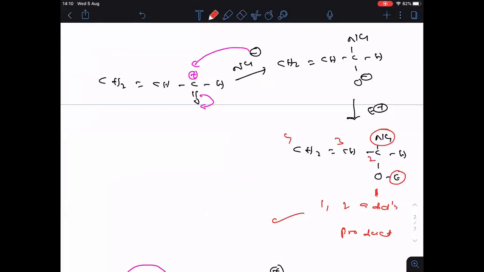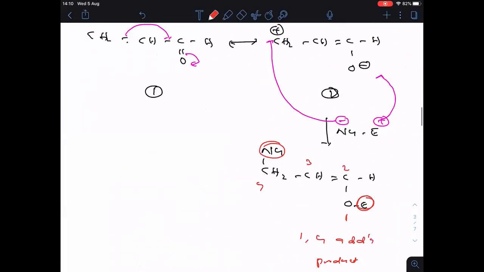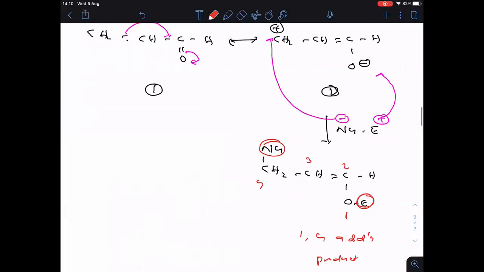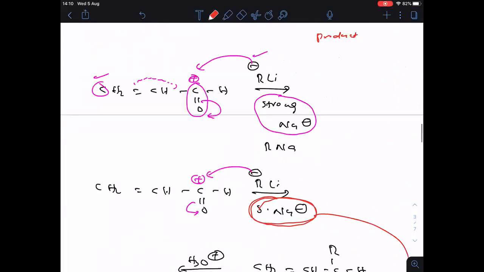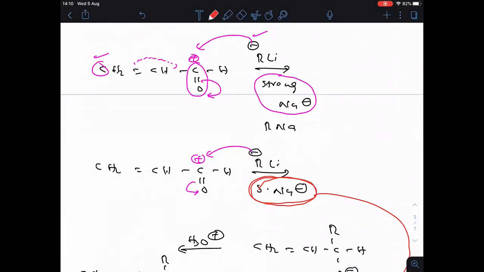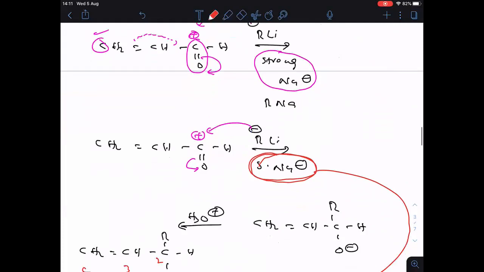Clear? Then after this one. Then this one. Then next slide is this one.